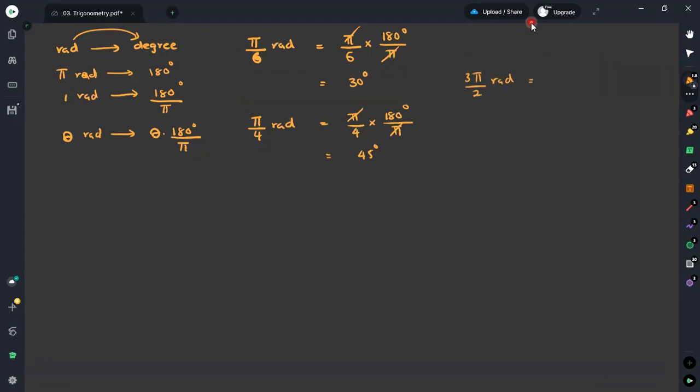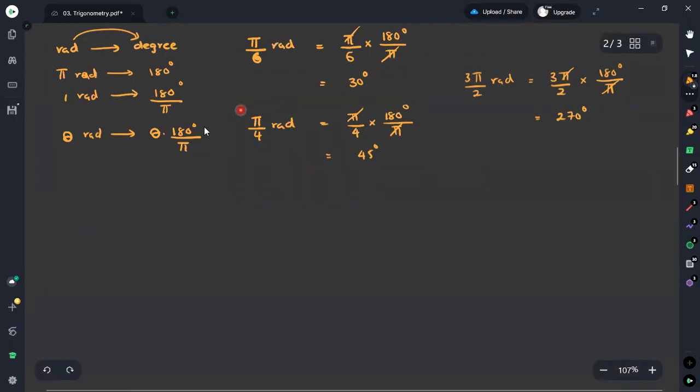This is the angle we have, 3π over 2, and we have to multiply it with the 1 radian equality, which is equal to 180 degrees divided by π. The π will be cancelled out, and with suitable cancellation, 2 cancels with 180 as 90, then multiplied with 3 equals 270 degrees. This is how we perform the radian to degree conversion.